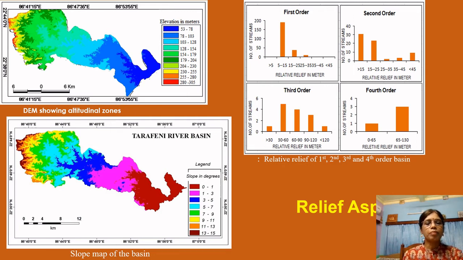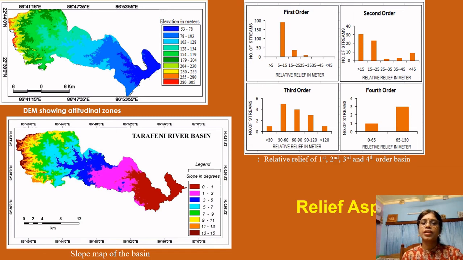The slope map of the basin also shows a more or less similar trend. It shows 0 to 1 degree slope near the confluence area, but near the source zone it is 13 to 15 degrees in some cases. There is also some variation from 1 to 3 in some cases, and from 9 to 10, 11. So there is variation.